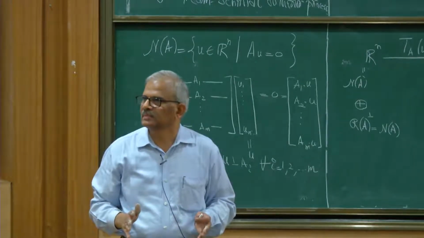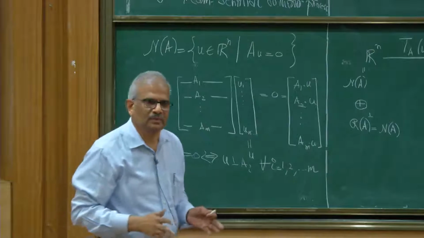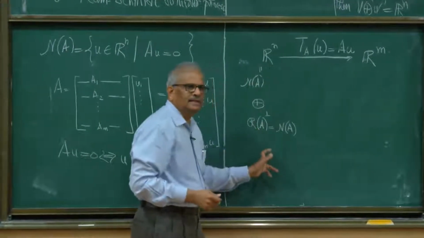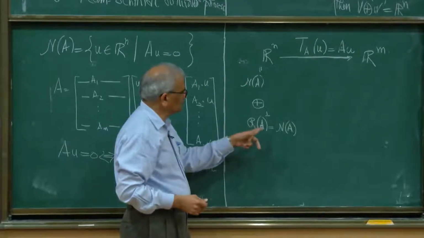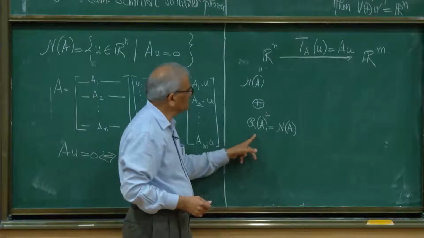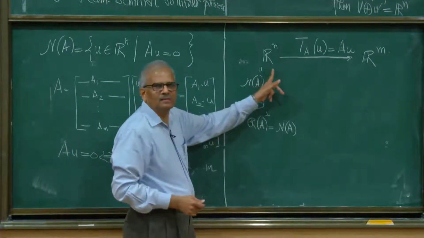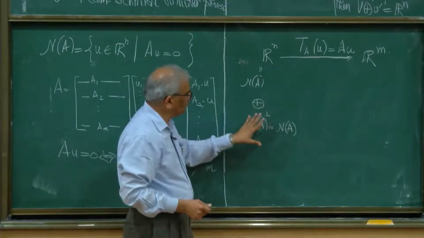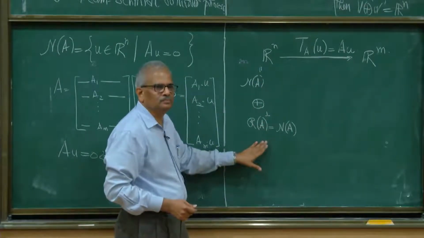Is that clear? That's the rank nullity theorem. The rank nullity theorem is just a statement of the fact that these 2 subspaces, the null space and its perpendicular space, which is the row space, have a direct sum equal to Rn. It's a more descriptive way of writing the rank nullity theorem.